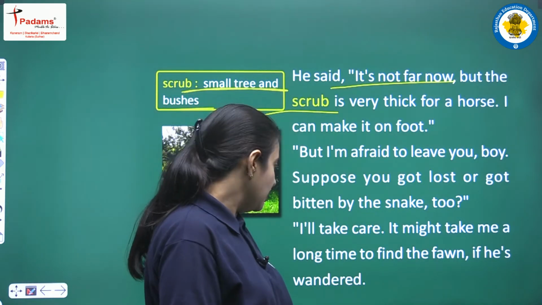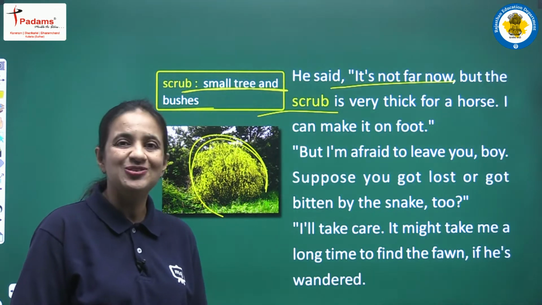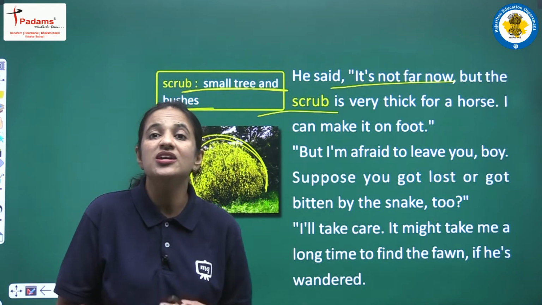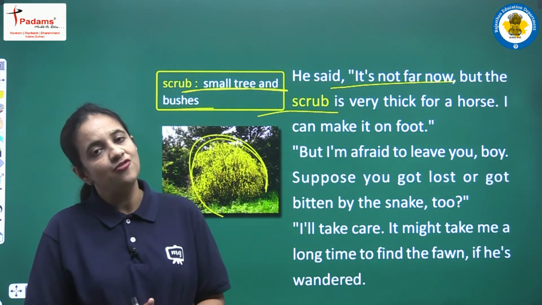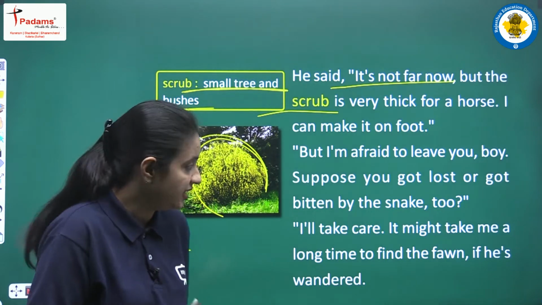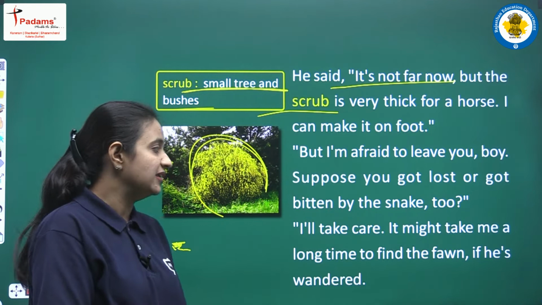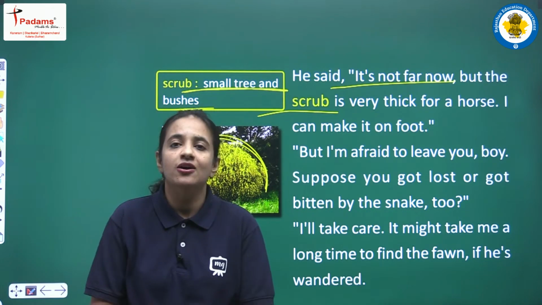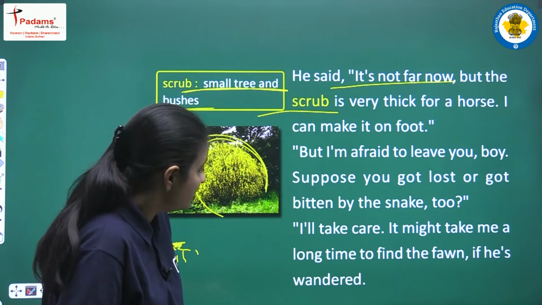I will take care. It might take me a long time to find the fawn if he is wandered. So now Jody is again trying to convince Melville. So he is saying that I will take care of myself. I am able to take care of myself. I will manage all the things. And next he is saying that it might take me a long time to find the fawn. So he is saying that maybe बहुत ज़्यादा time लग जाए fawn को ढूंढने के लिए if he has wandered.